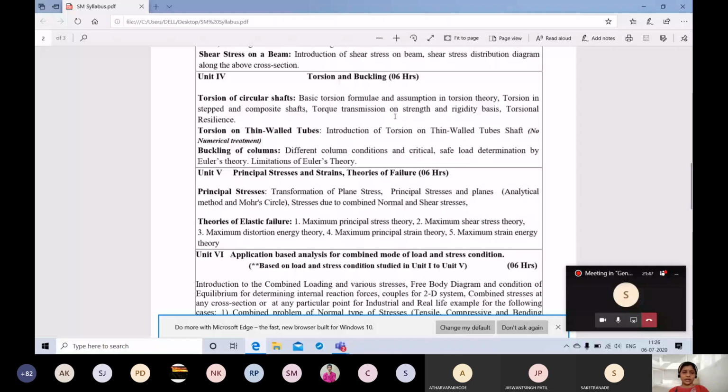And then buckling of column, which is different from torsion. We are going to study what Euler's theory is and what Euler's formula is. This is typically a different topic, buckling of column.